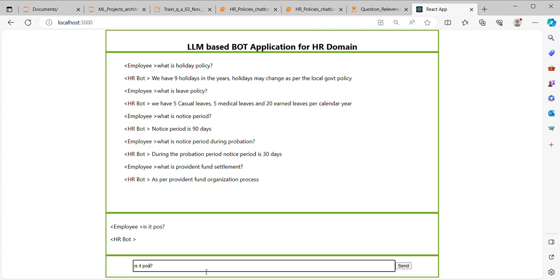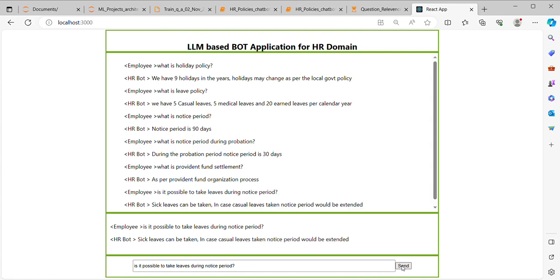Is it possible to take leaves during notice period? So let me ask a question. Sick leaves can be taken. In case casual leaves are taken, the notice period will be extended.